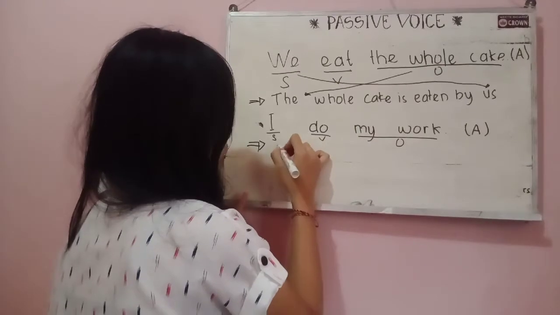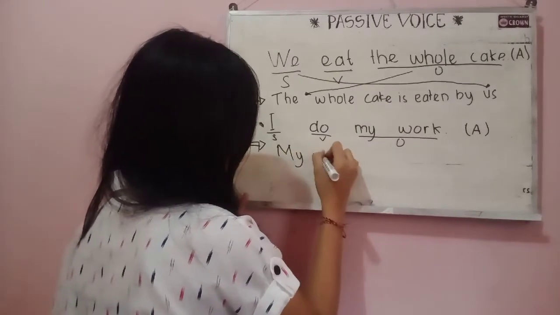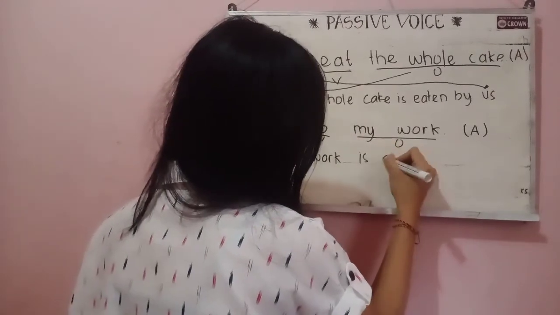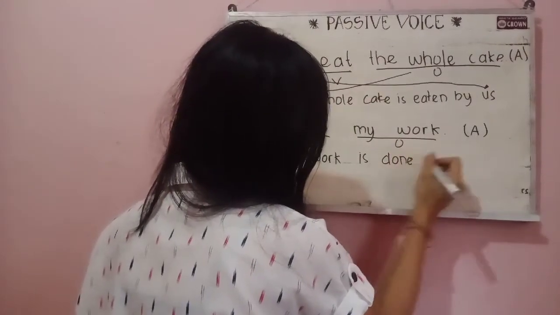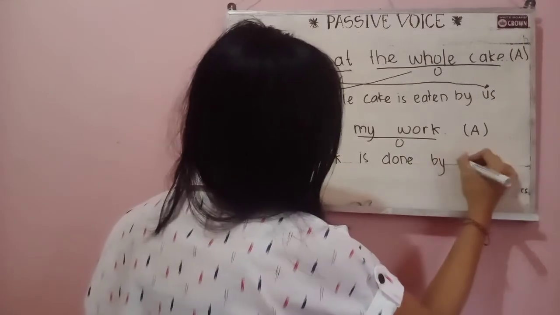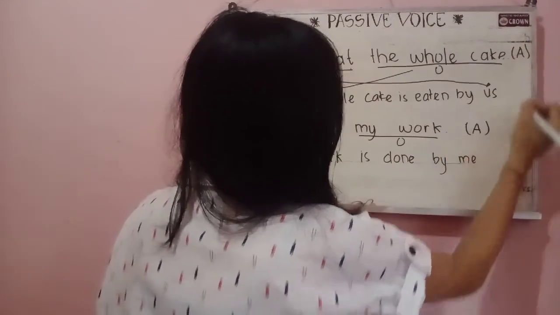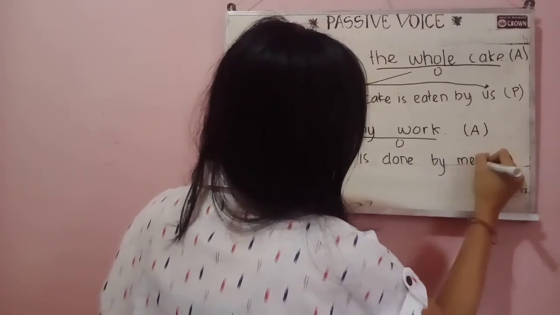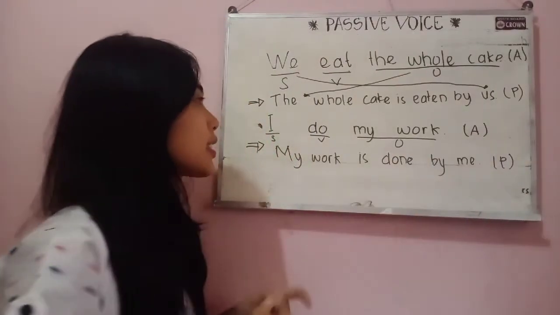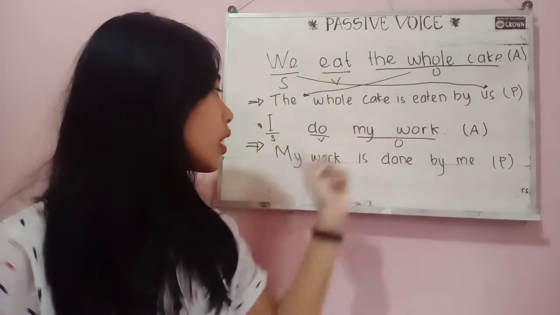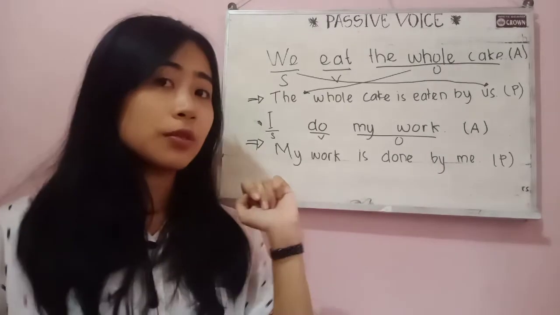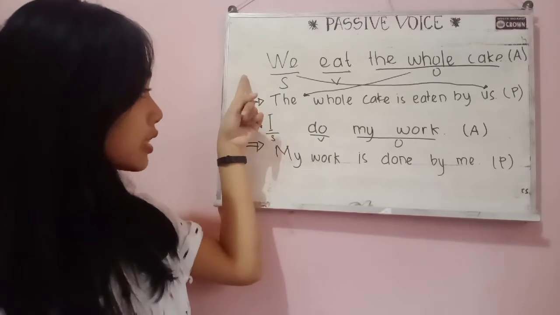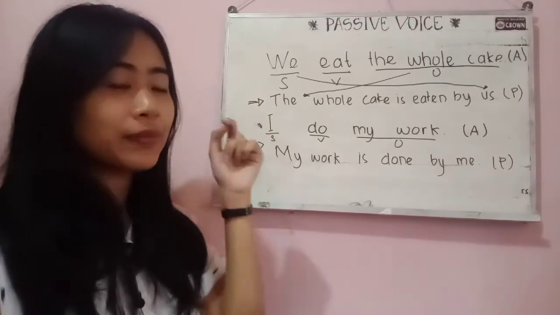So it becomes my work is done by me. Okay guys, so these are examples of passive voice after we change them from active sentences into passive sentences.